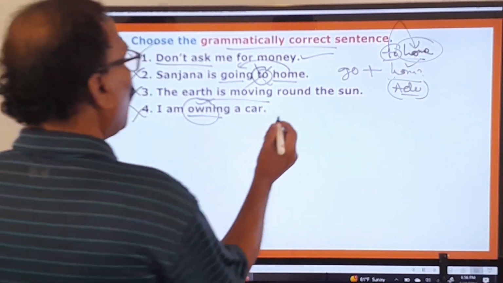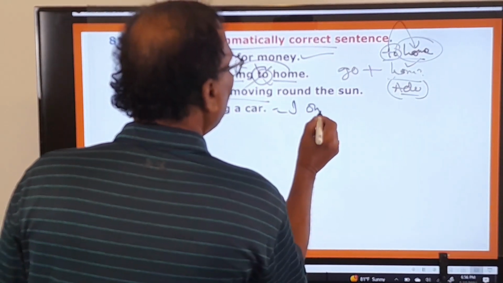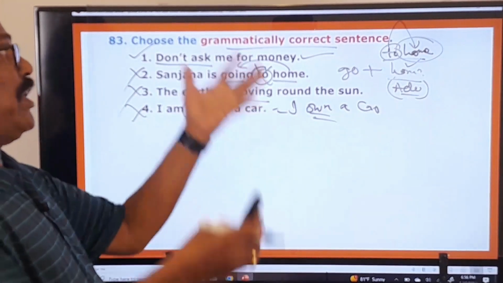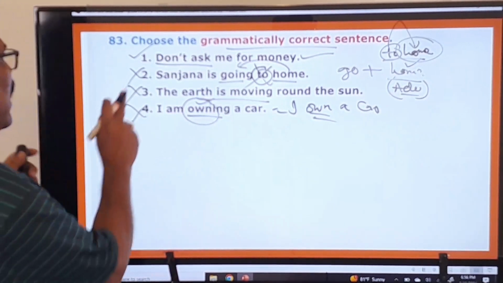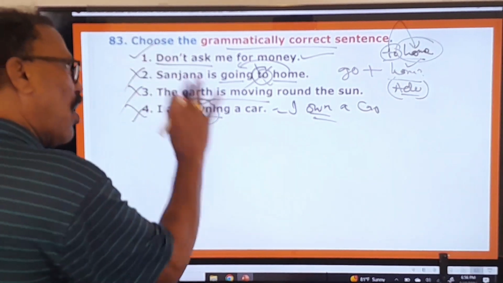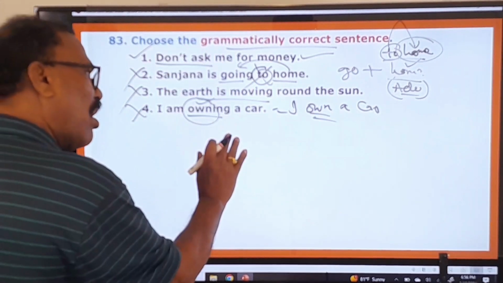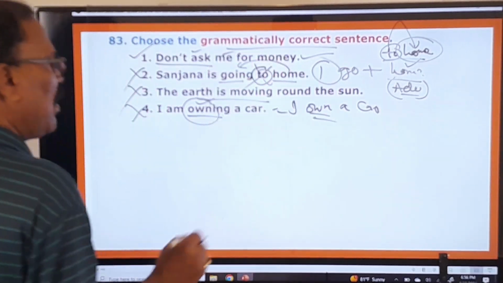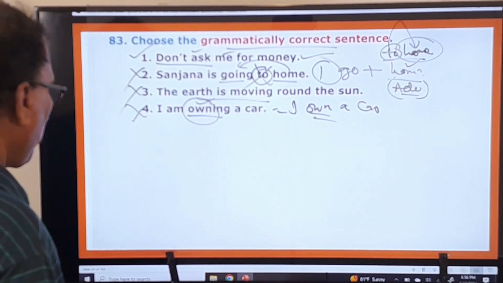You say I own a car. Therefore what should you say? I own a car. You cannot say I am owning a car. So therefore second one, third one, fourth one are wrong, grammatically wrong. Only the first one is the right one. Therefore your answer is the first one. You go to the next question.